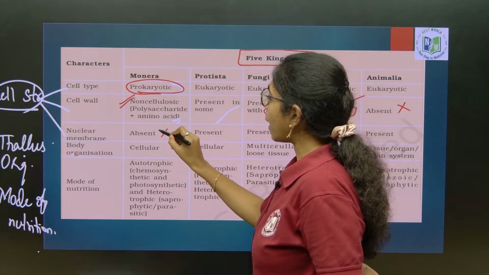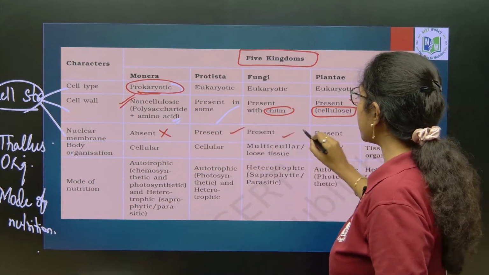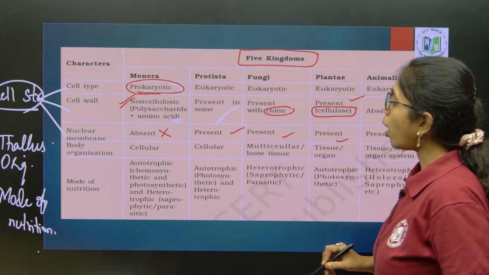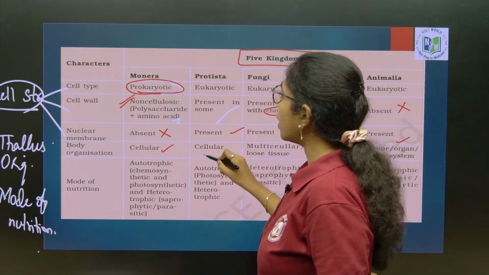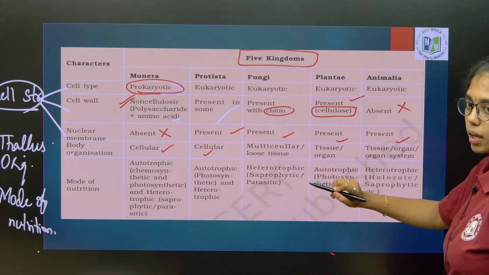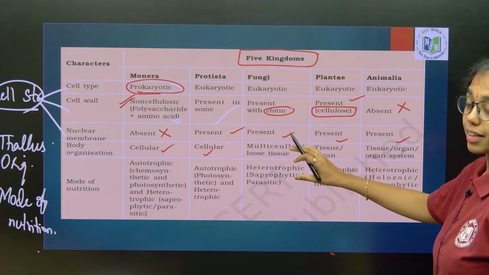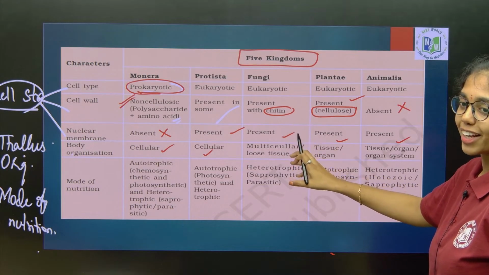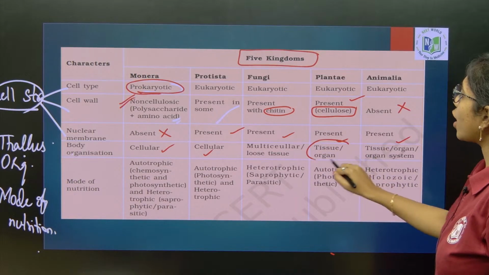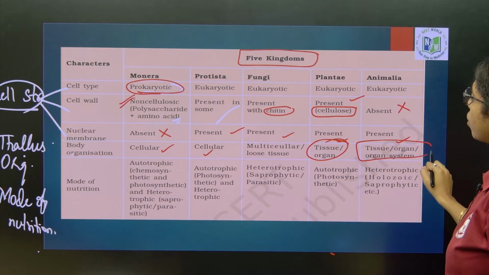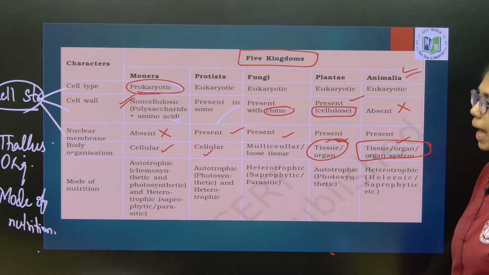Nuclear membrane is absent in Monera, it is present in the rest of the kingdoms. Body organization is cellular in Monera and Protista. Okay. Tissue, loose tissue or multicellular organization in fungi. Tissue or organ level in Plantae, tissue, organ or organ system level in Animalia.